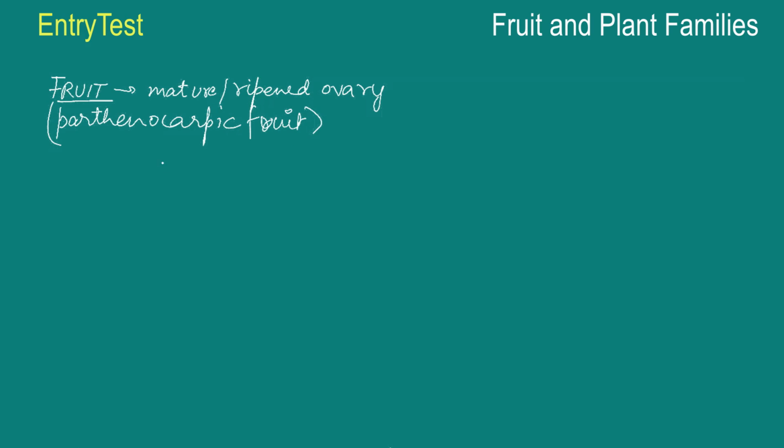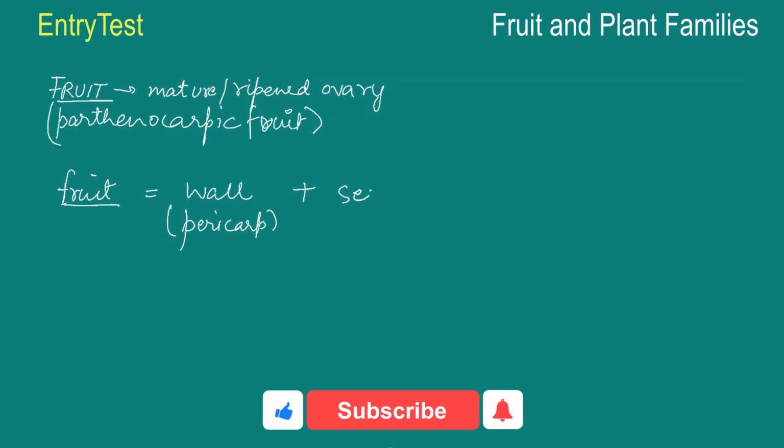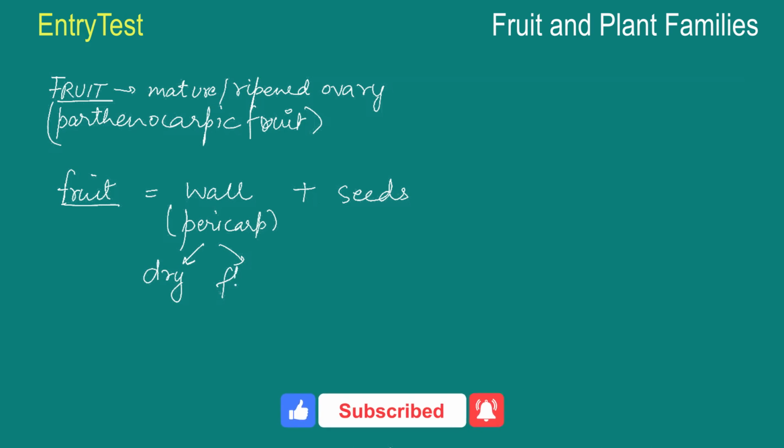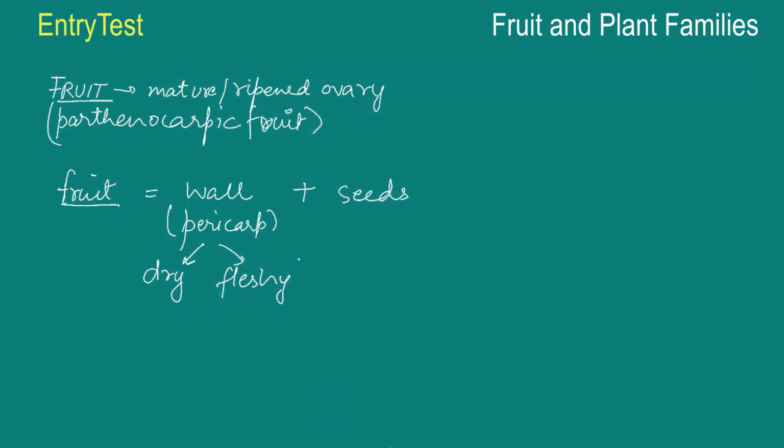Now apart from that, generally the fruit has two parts. It is made up of the wall of the fruit, which is known as the pericarp, and it is made up of seeds. Now the pericarp can either be dry or it can be fleshy. Usually when it's fleshy, it's used by humans as food.